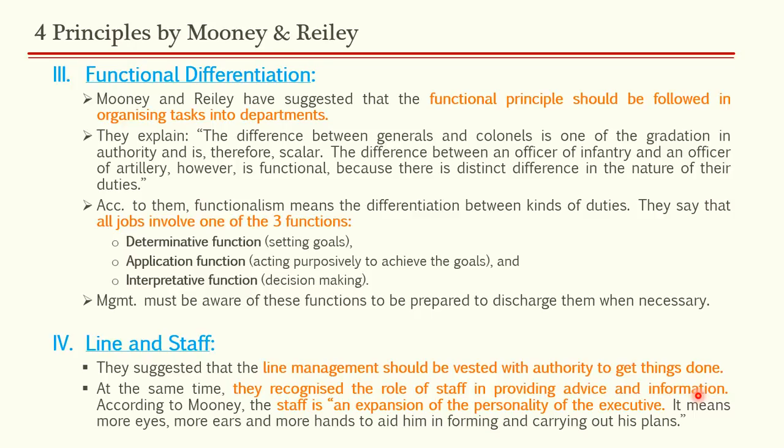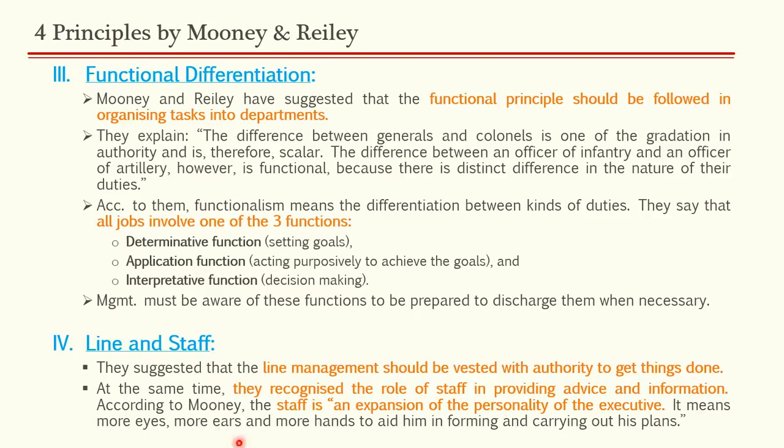They say that the authority should lie with the line management, and they recognize the role of staff in providing advice and information. According to Mooney, the staff is an expansion of the personality of the executive. We have seen this in detail in Gulick and Urwick's lecture, how staff is the representative of the executive. It means more eyes, more ears and more hands to aid him in forming and carrying out his plans. So basically they relieve the line authorities of their burden. They help him in providing advice and adequate information. This is how they help the line authority.